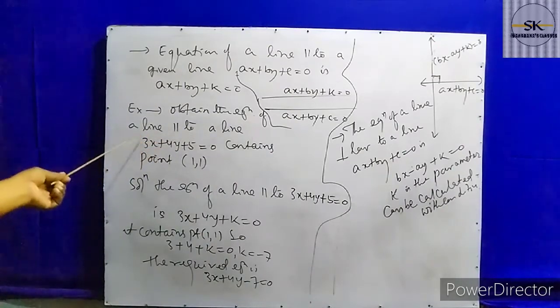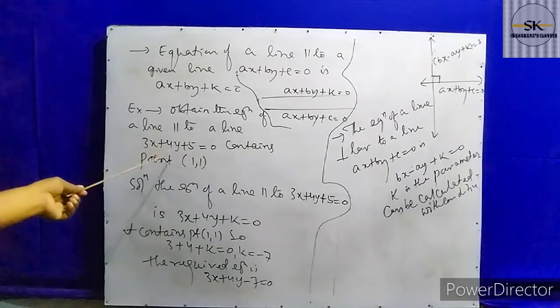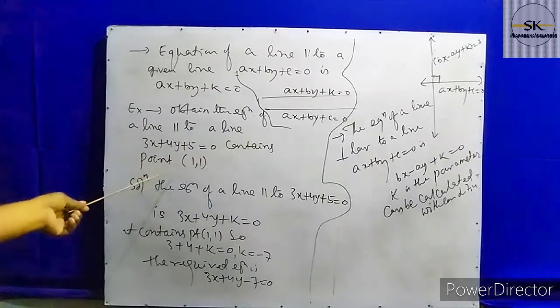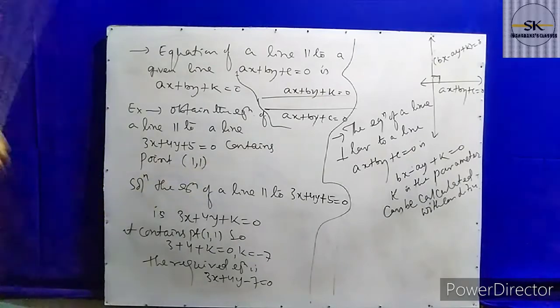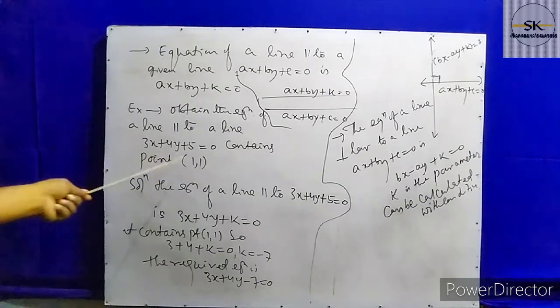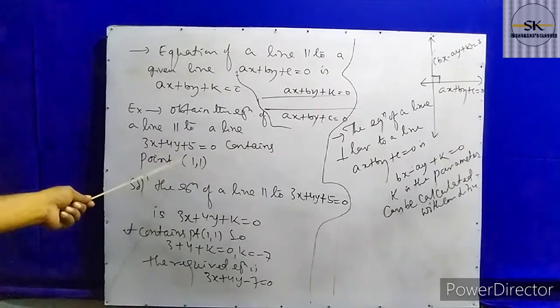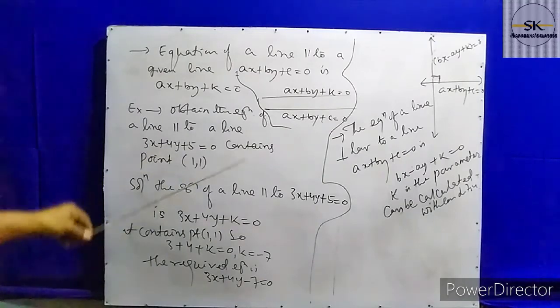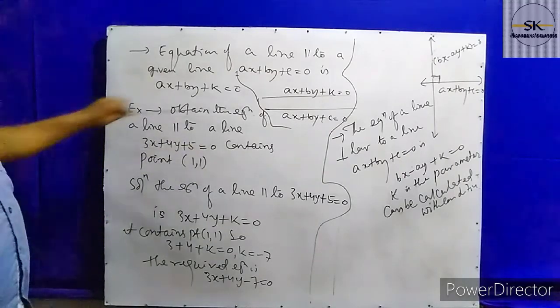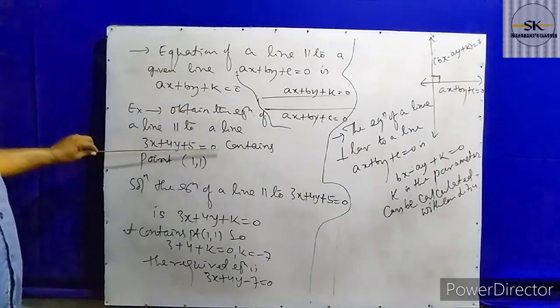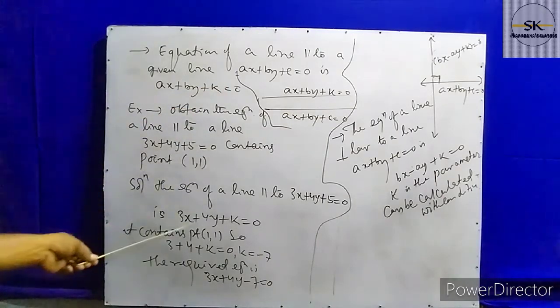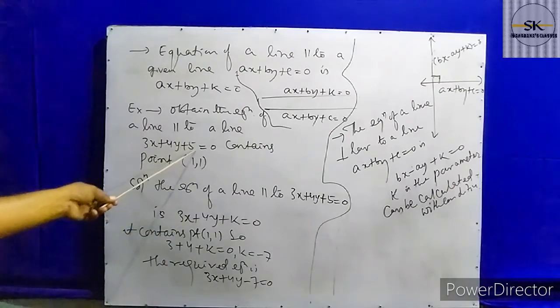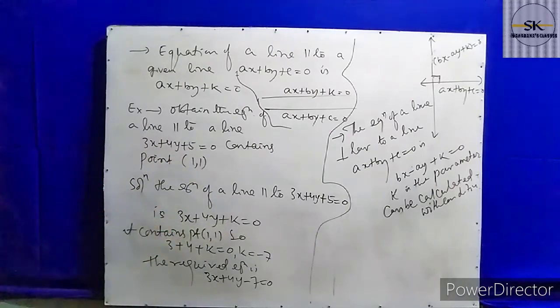Obtain the equation of a line parallel to the line 3x plus 4y plus 5 equal to 0, containing the point (1, 1). So what is the use of the point (1, 1)? The point (1, 1) is used for finding k. Now look, this is a straight line. The equation which is parallel to this straight line is 3x plus 4y, which remains unchanged, but the constant value changes, let's say that is k. So we have to find the k value.